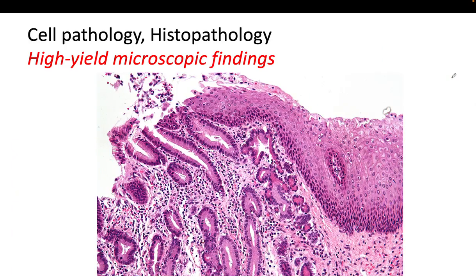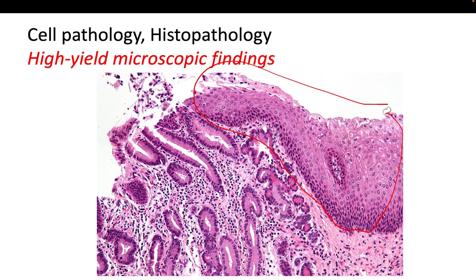We have here another important metaplastic change. This is the Barrett esophagus. Normally, the esophagus is lined by a stratified squamous epithelium, as we can see here. In this area, this is the normal epithelium of the esophagus. This is squamous.